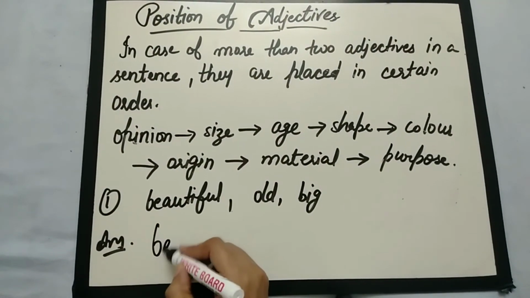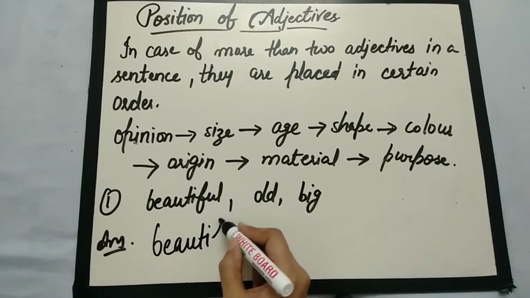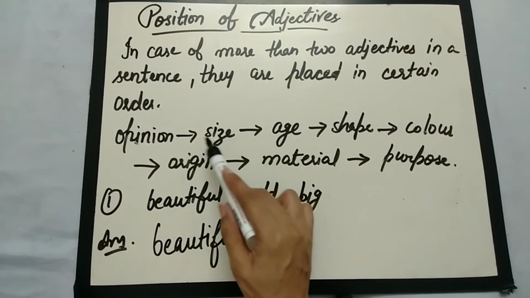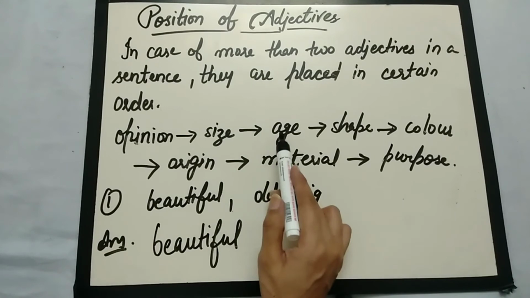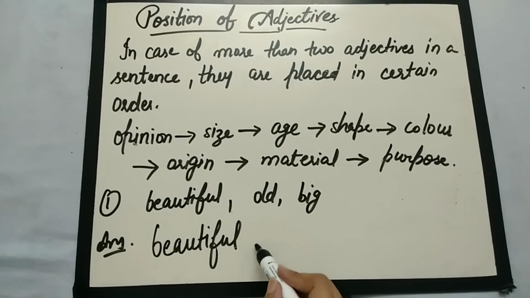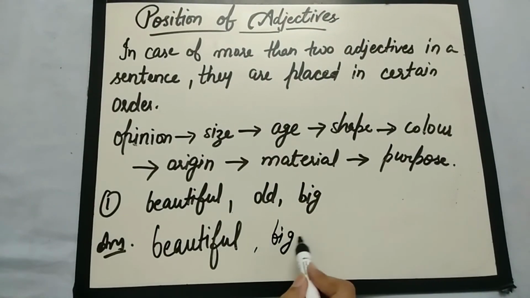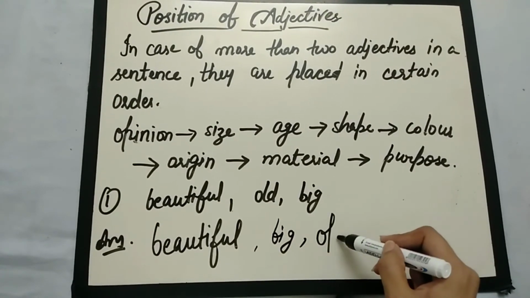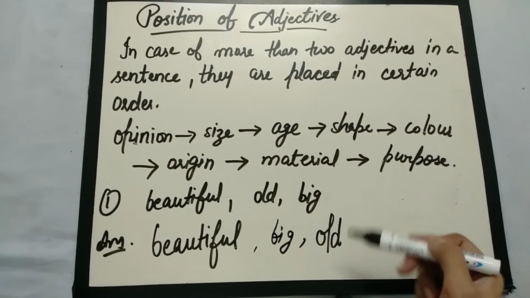First comes beautiful. Next should be the size, not the age. So size is big, and then age will come, means old.